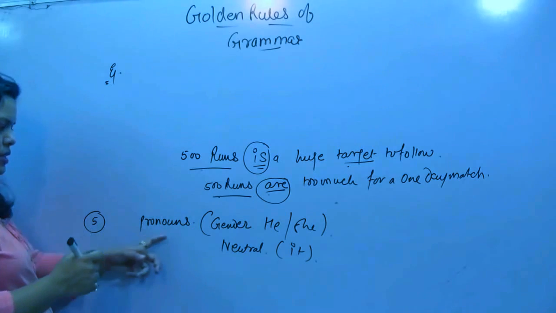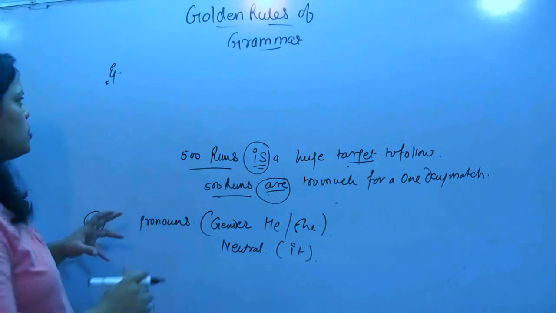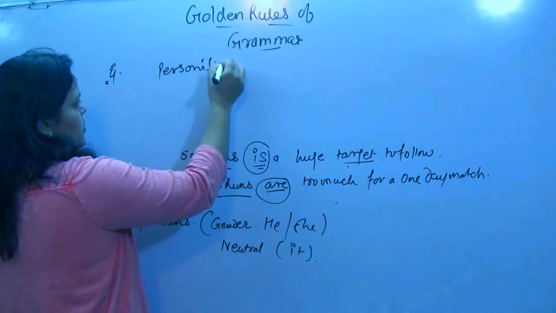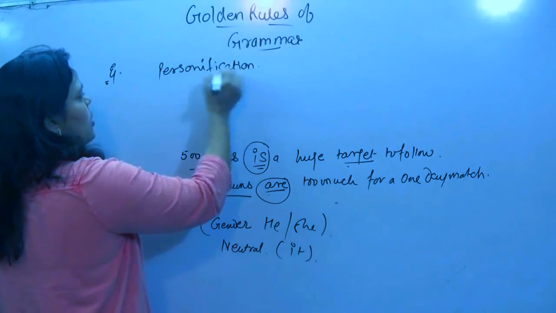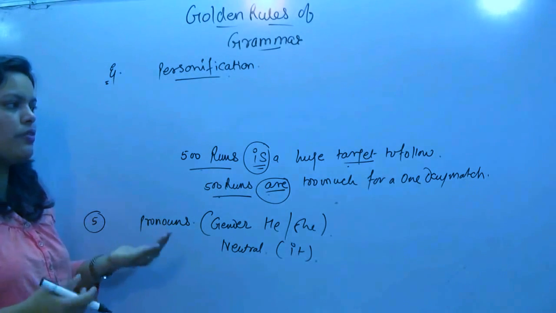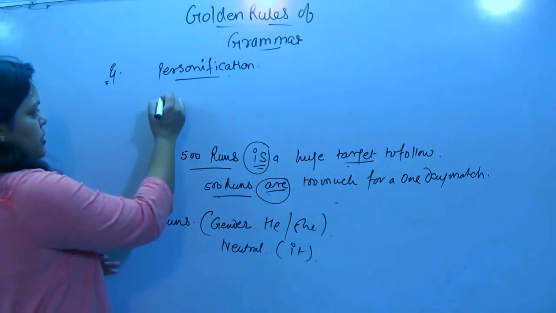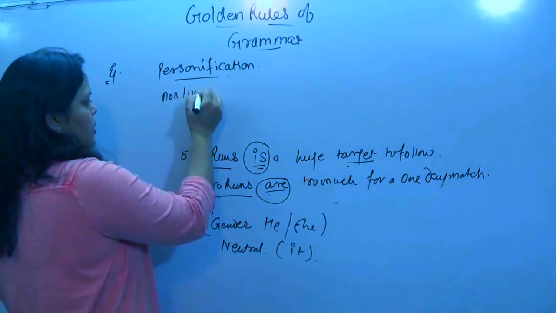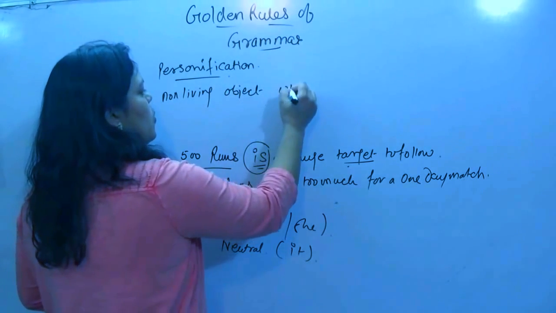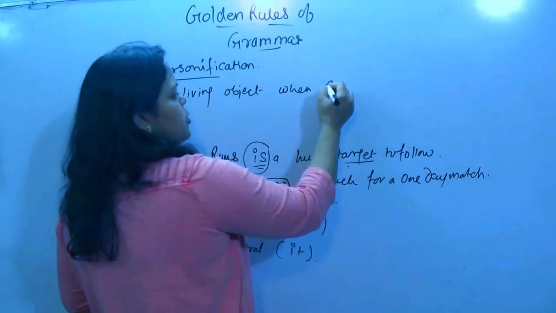Now, before we do this rule, I need to tell you about personification. What is personification? Personification means to personify something, a non-living object, when considered to be a living being.